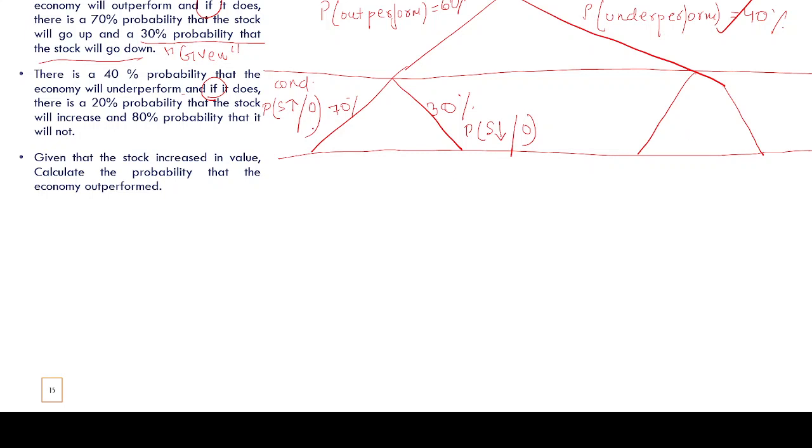There is a 20% probability that the stock will increase, so probability of stock increasing given economy underperforms is 20%. And if the economy is underperforming, there is an 80% probability that the stock will fall, so probability of stock falling given economy underperforming is 80%. So now we have our unconditional probabilities here and our conditional ones here.